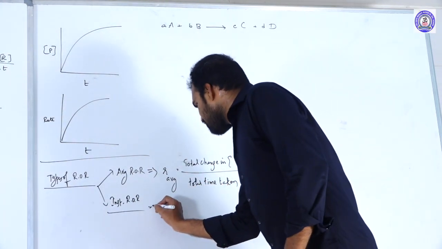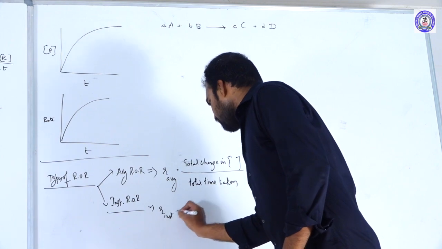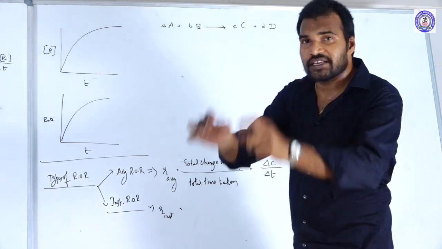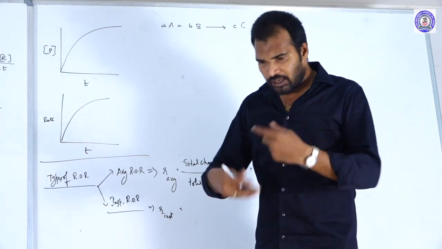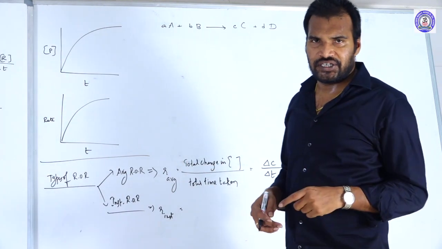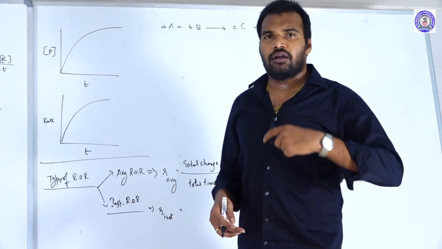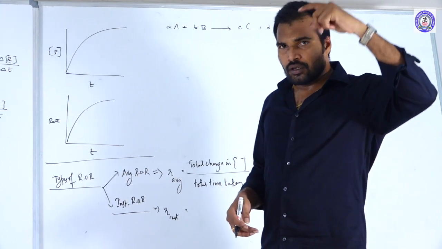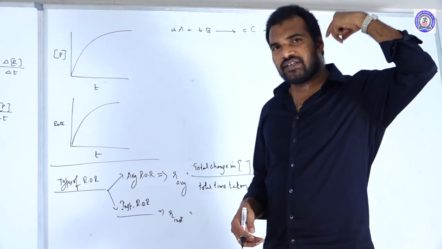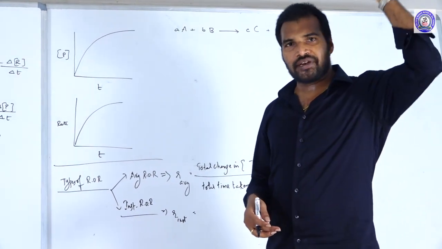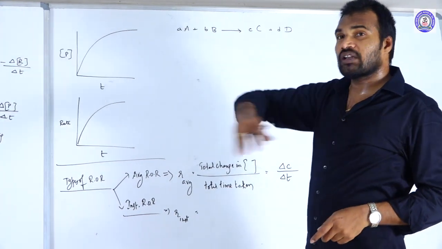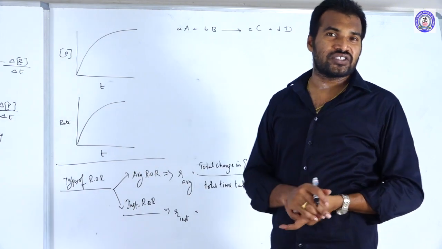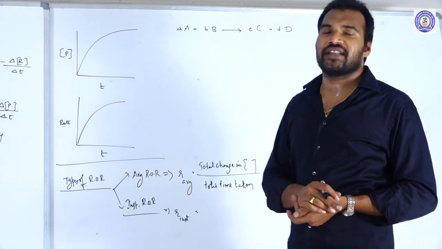So instantaneous rate of reaction is nothing but the change in concentration of the reactants at a particular instant of time. For example, a car is moving with a certain velocity. Initially it started at 20 kilometers per hour, and after that 30, and after 5 minutes 40, after 5 minutes 50. Like this, the total distance it traveled is 60 kilometers, and for traveling 60 kilometers it takes 15 minutes. Let us consider.